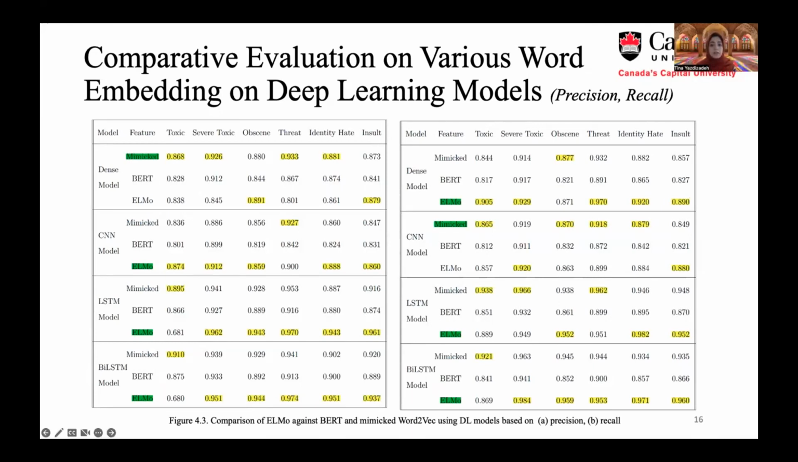This figure displays the results in terms of recall metrics. As shown, the combination of ELMo with deep learning models has better results than BERT and mimic word2vec in most categories. Feeding ELMo word embedding to deep learning models has about a minimum of 1% and maximum of 4% improvement in recall.